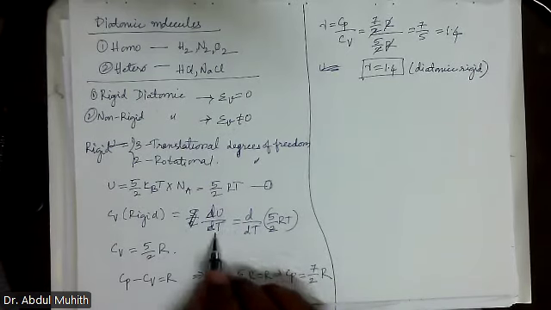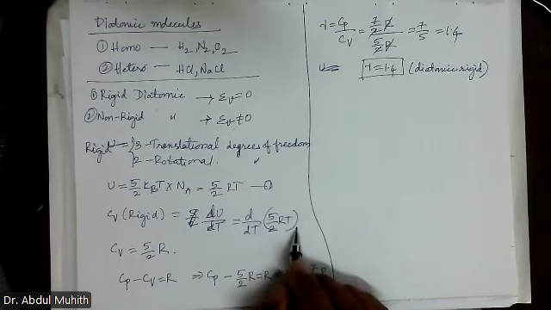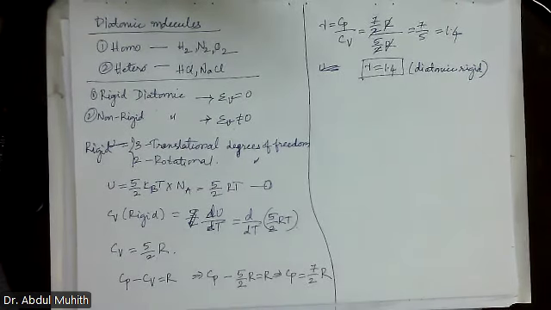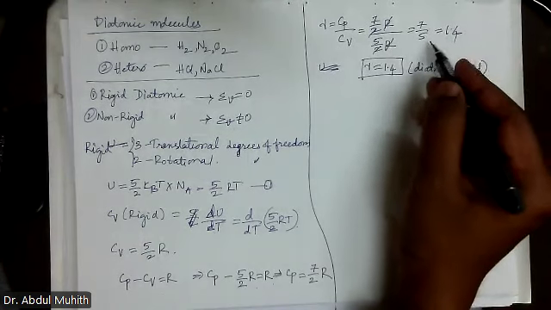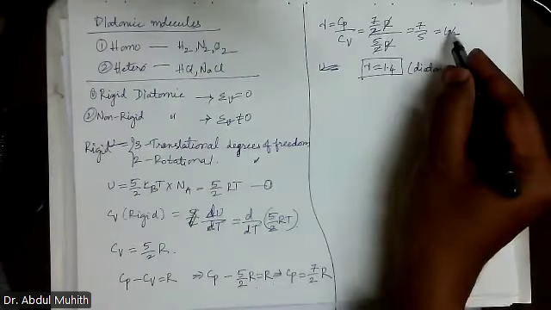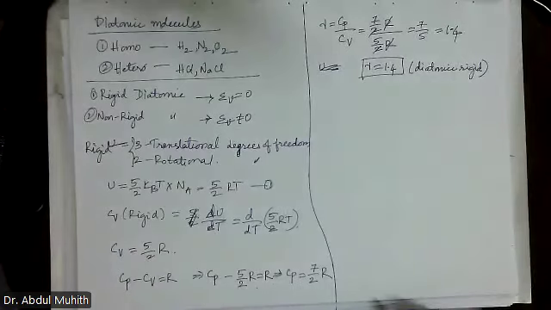Cv for rigid is dU by dT, d by dT of 5 by 2 RT, so 5 by 2 R. Cp minus Cv is equal to R. Cp minus 5 by 2 R is equal to R, so Cp is 7 by 2 R. Gamma is equal to Cp by Cv. Cut it, you will get 7 by 5, which is 1.4. Is it clear? So gamma is 1.4 for diatomic rigid molecules.